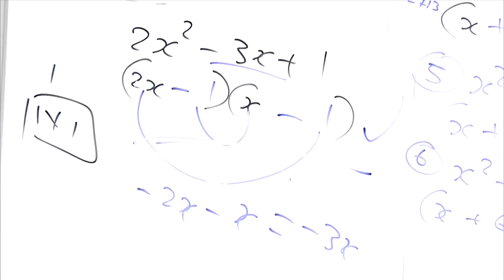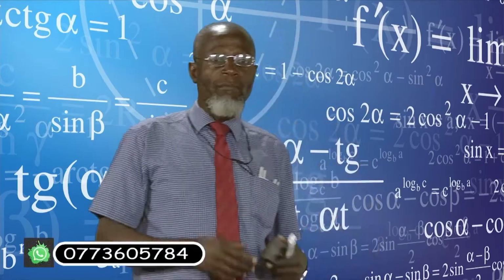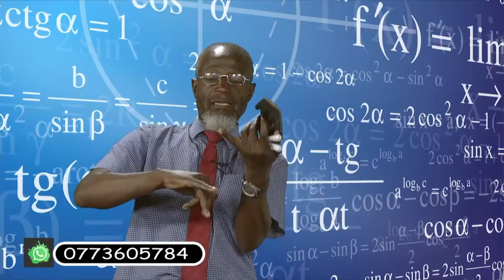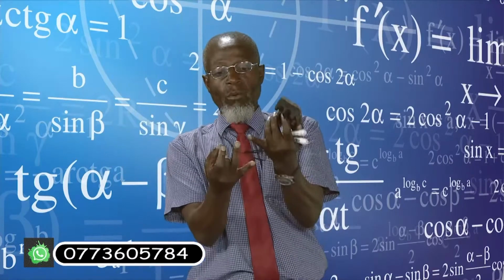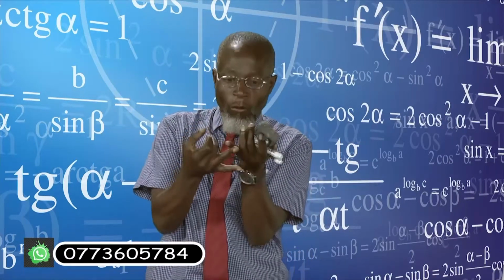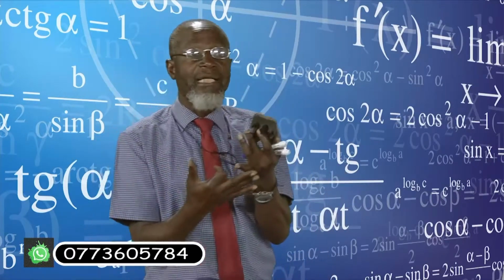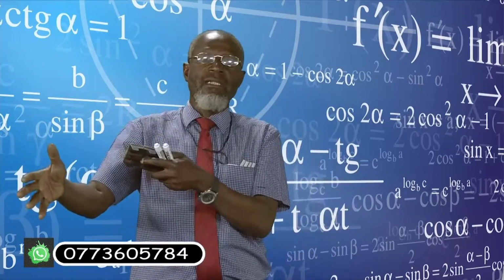Thank you. That factorizes. So in summary, I'm simply saying when you are dealing with factorization, you have to understand factors, and you also have to understand what we mean by highest common factor, and then we can now factorize. Factorization has different parts that we deal with.